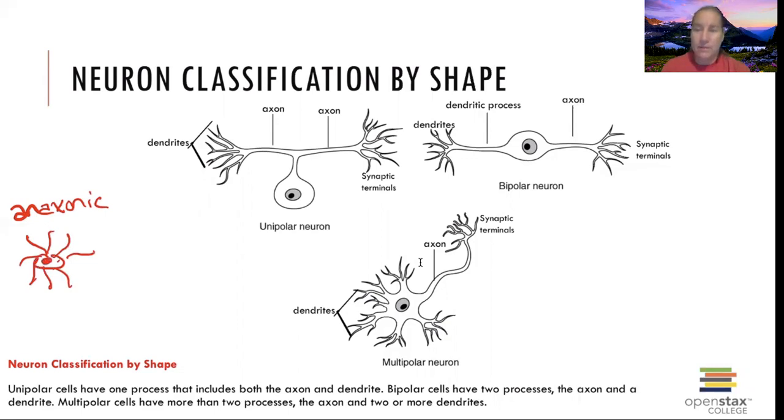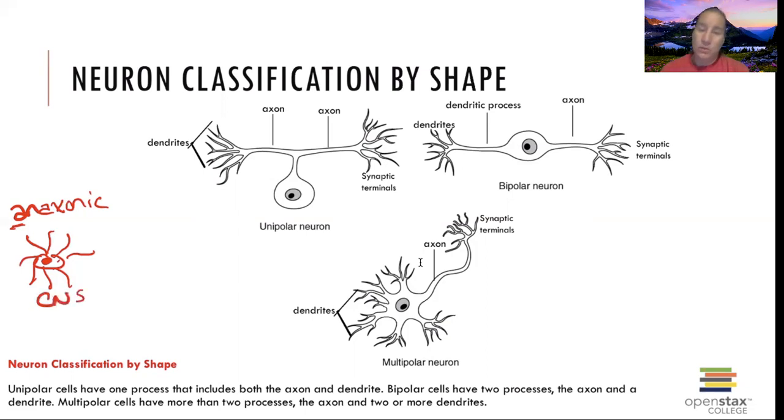They don't have a distinguishable axon on it. So these are anaxonic because remember, A means that it doesn't have it. So that's one classification where it doesn't have an easily distinguishable axon. All the processes coming off of that thing, all the dendrites and the axon, look the same and you can't tell. So we're going to find these in the brain and special sense organs.